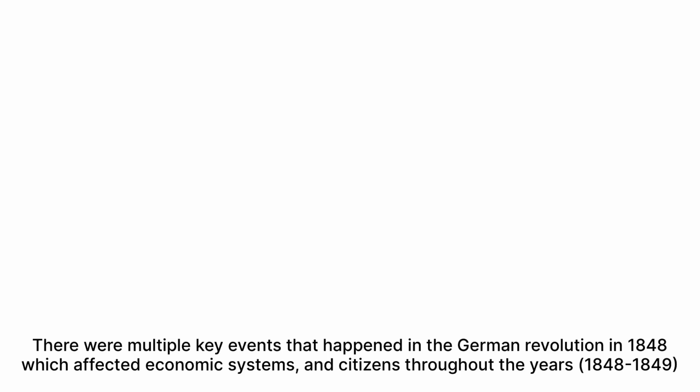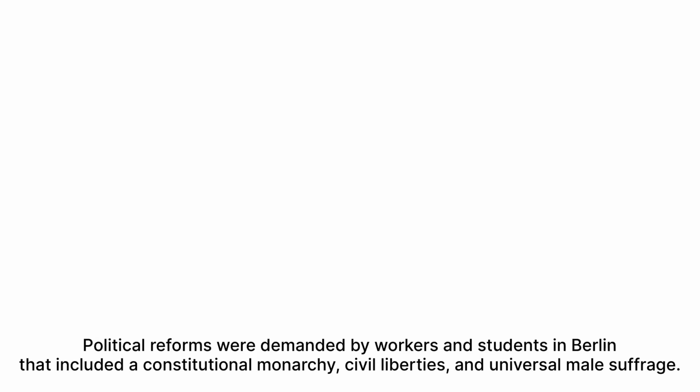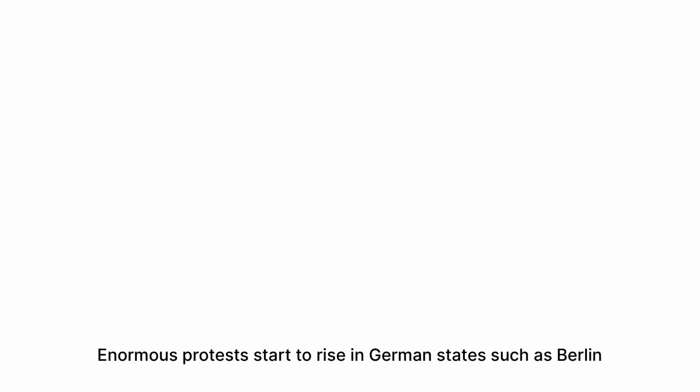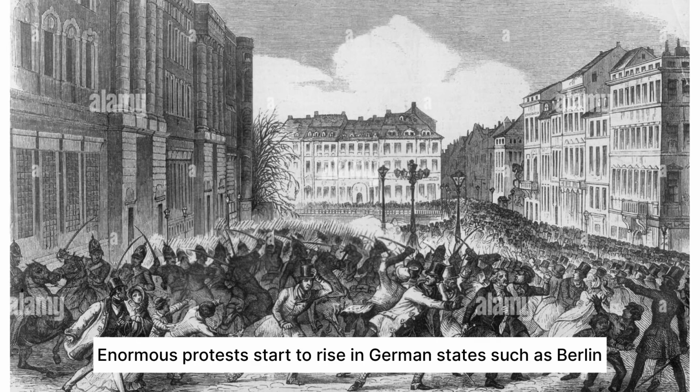Symptomatic period. There are multiple key events happening in the German Revolution in 1848 which affected economic systems and citizens throughout the years 1848 to 1849. Political reforms were demanded by workers and students in Berlin that included a constitutional monarchy, civil liberties, and universal male suffrage. Enormous protests started to arise in Germany, such as Berlin.